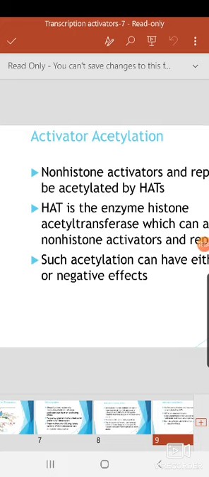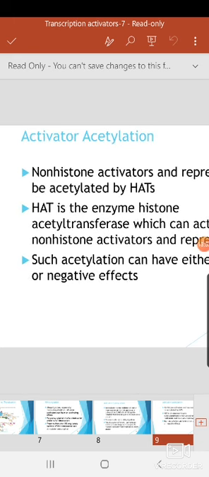So with this, I am ending today's session. Hope this is very easy for you, because you have already studied the entire signal transduction. This is the part of signal transduction where we are showing the transcription factors which are activated. They are actually acting as activators. So I hope this will be easy for you.